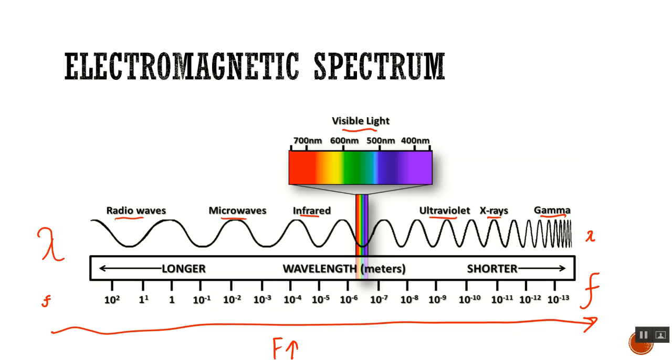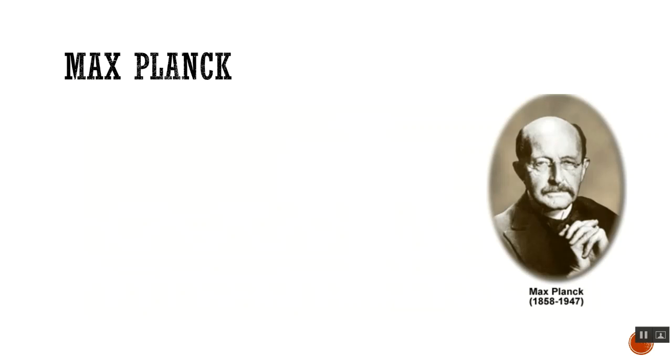Okay. So the next thing I want to do is just to talk a little bit about where this idea of the photon comes from. And for that, we got to visit the early days of quantum theory, and we'll talk about the scientist Max Planck. So here's Max Planck. Based on when he was born and passed away, we know that he did most of his work in the late 19th, early 20th century.